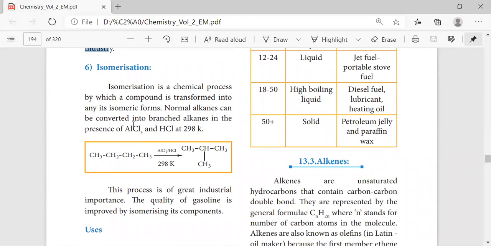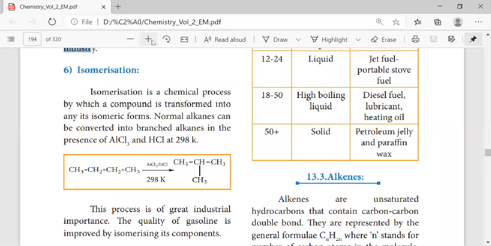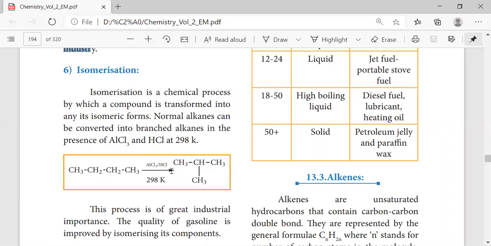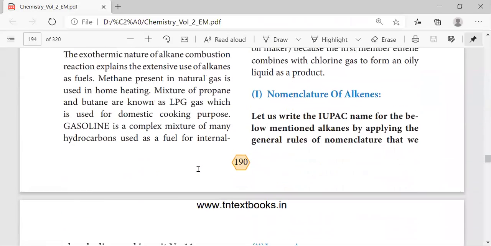Then comes isomerization. See, in isomerization, the compound will get changed into another isomeric form. An isomer refers to the structure. Okay, so in this example, it changed from a linear chain to a branched chain, right? So this is said to be isomerization. They will have the same molecular formula, but only the structure will vary. Here it is a linear structure, here it is a branched structure.